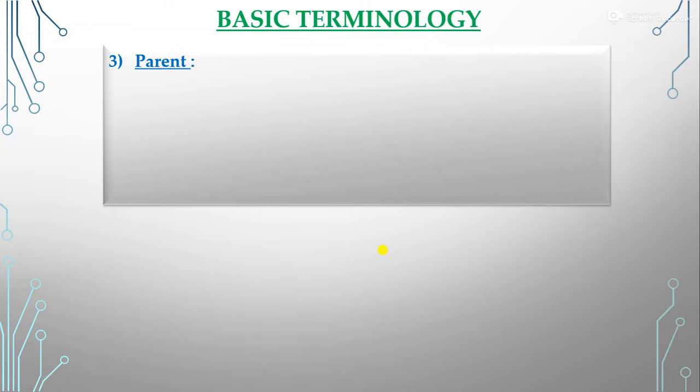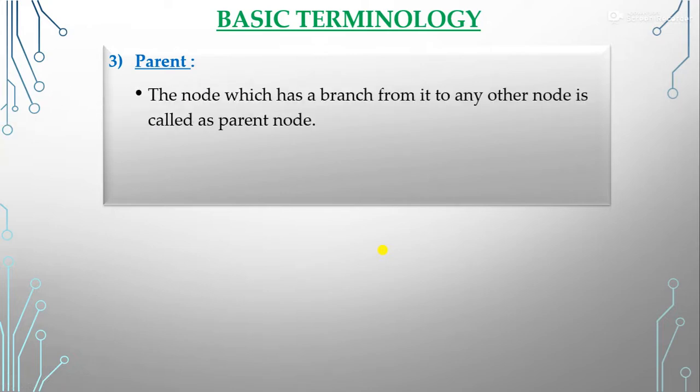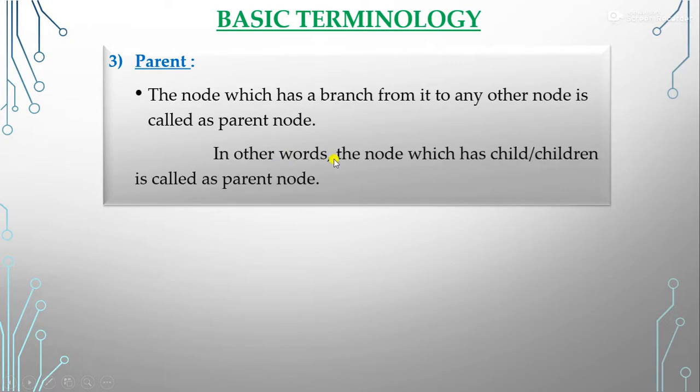Now the next one is parent. What is a parent here? The node which has a branch from it to any other node is called a parent node. Or in other words, the node which has a child is called a parent node. You know that if you are a child, your parents are there, so it is the same thing here. A parent node is one which has a child node. So first we talk about the parent node.